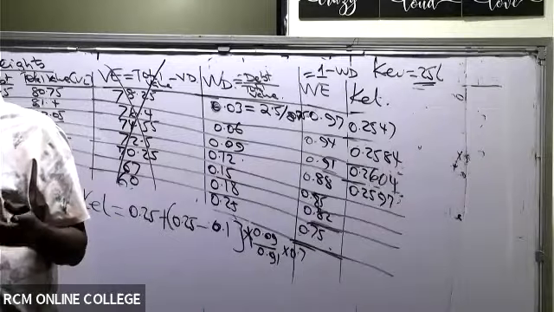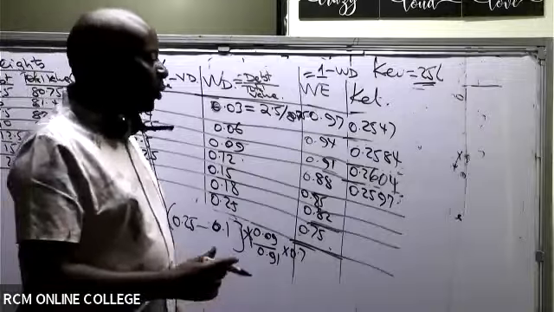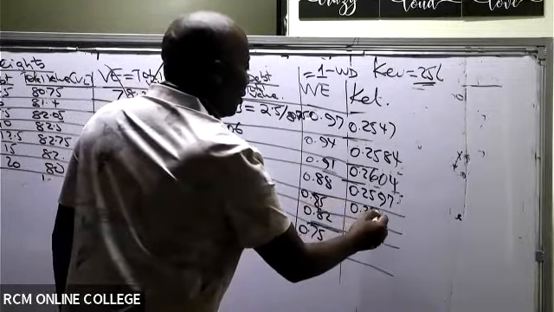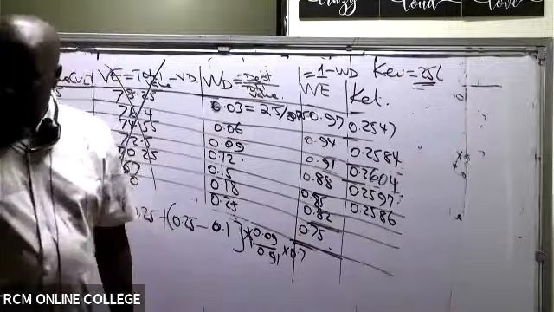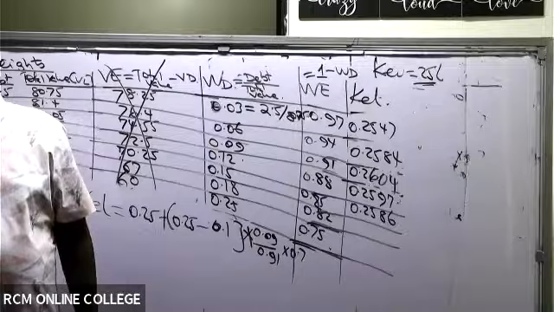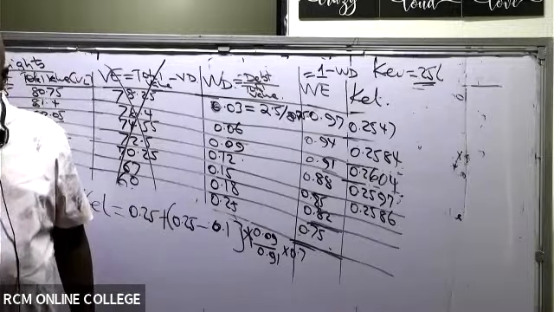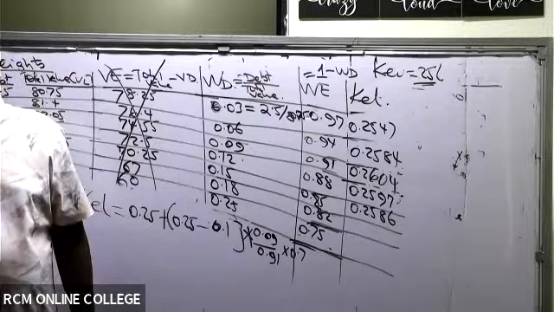2595, 97. Then we have 2586, then we have 2577. 2588. No, they're very different now.